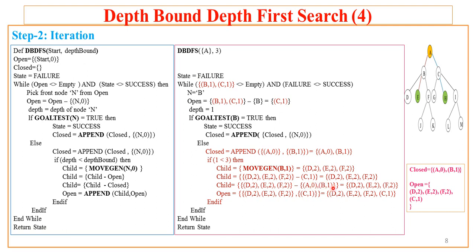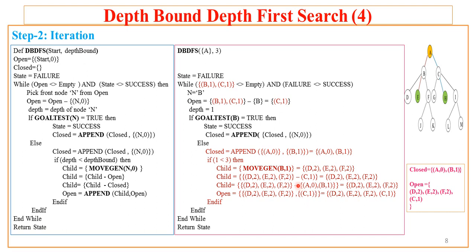Closed has A and B, and there is no presence of A and B in the child, so child will be D, E and F with depth level 2. Here this child is appended at the beginning of the open. So new open will be the child elements D, E and F followed by the current open, that is C. So the open will have D, E and F at level 2 and C at level 1.